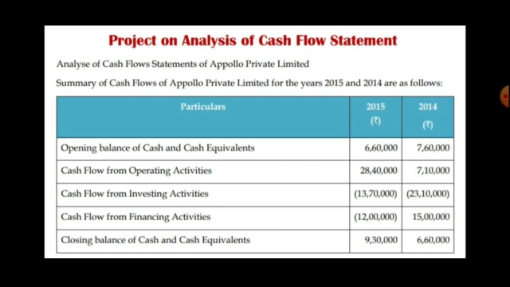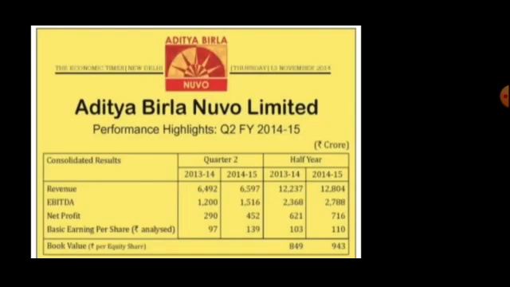So basically you are going to work more on the listed company, that means the books of accounts which is prepared by listed companies. You have to interpret the data, you have to analyze the data, you have to make the segmented report, and then you have to use the tools like cash flow statements, comparative balance sheets. You have to interpret whether the decision that the company has taken is correct or not.